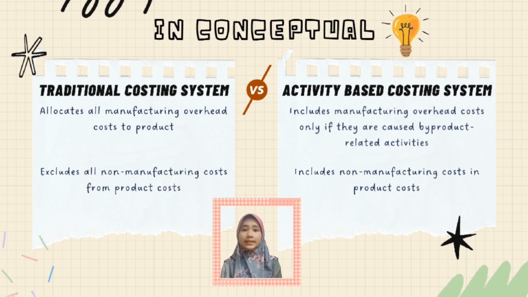However, in the case of Skylar Inc., a portion of this cost is consumed by product-related order processing activities. Thus, activity-based costing includes this type of non-manufacturing cost in product costs. For Skylar Inc., non-manufacturing costs related to order processing and post-sale support activities are allocated to the overhead costs of products.